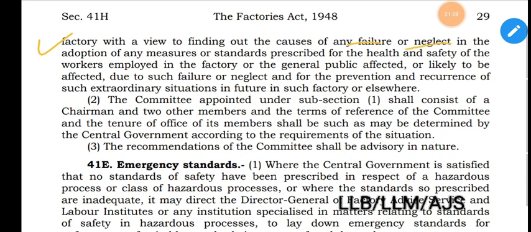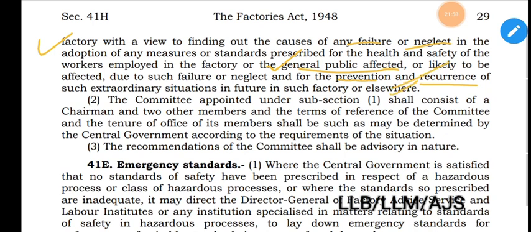Second, what is the purpose of this inquiry? To find out causes of failure and neglect in the adoption of any measures or standard prescribed for the health and safety of the workers employed in the factory or the general public affected or likely to be affected. And also inquire how the general public is affected or likely to be affected due to such failure or neglect, and for the prevention as well as recurrence of such extraordinary situation in future, in such factory or elsewhere.